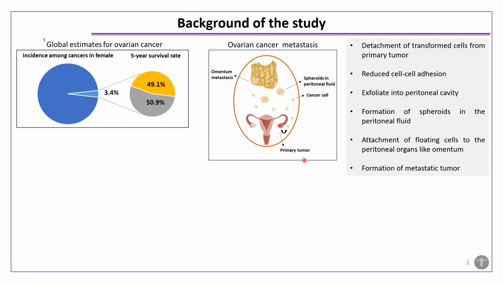Ovarian cancer metastasis starts with the detachment of the transformed cells from the primary tumor and exfoliating into the peritoneal cavity, where they form spheroids. These spheroids float and attach themselves to secondary sites where they form metastatic tumors.